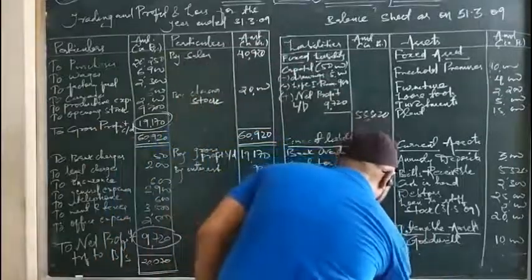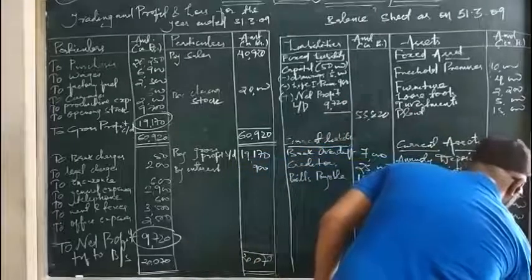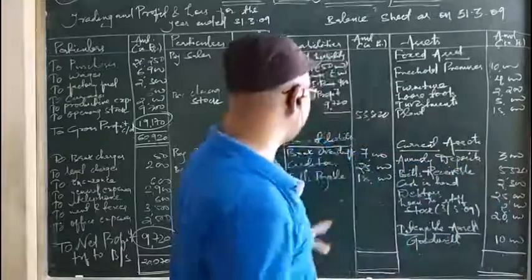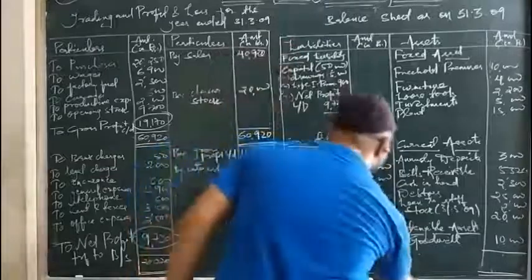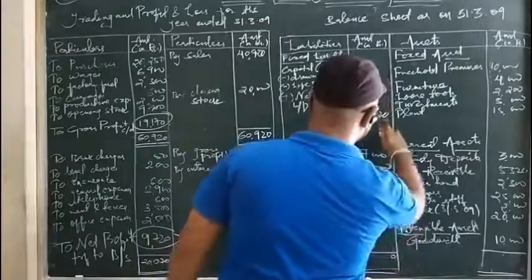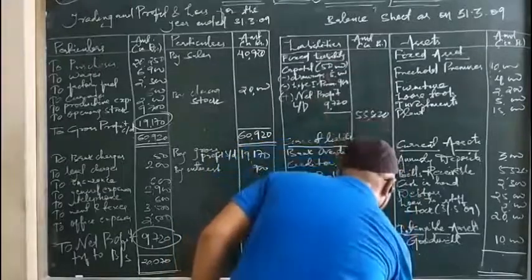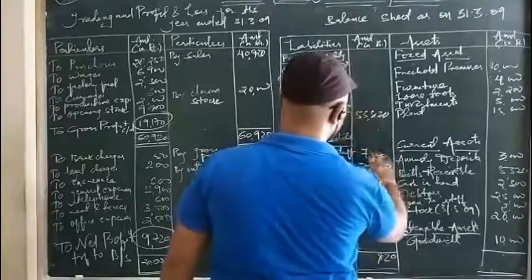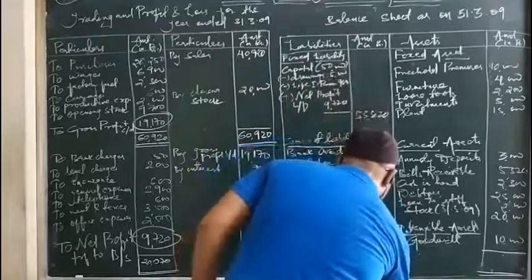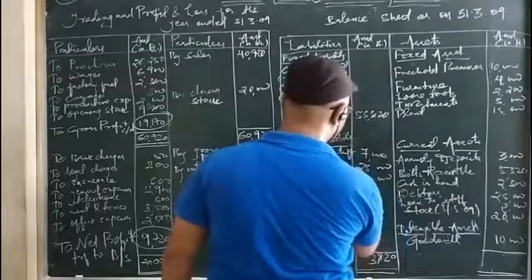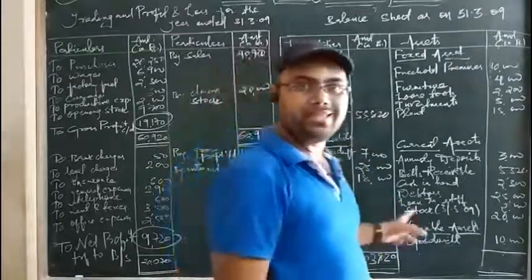Okay, so let's check the balance sheet total. So we'll put here total. Forgive me for this space issue. Okay. So let's make the total. Here it comes 0. Then here 2. Then third is 8. 8, 20. Then 3, 7, 10, 5, 15, 8, 23. 2, 1, 3, 2, 5, 5, 10. So we are getting 1,03,820. We are getting here 1,03,820.